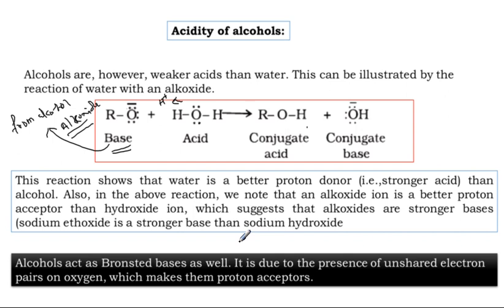In the same way, comparing potassium ethoxide and potassium hydroxide, potassium ethoxide will be stronger. Alcohols act as proton acceptors as well, due to the presence of unshared electron pairs over the oxygen, which makes them proton acceptors. All this we had already discussed.